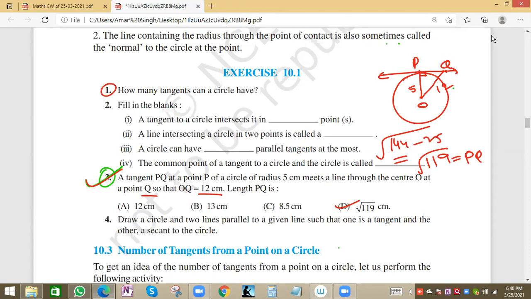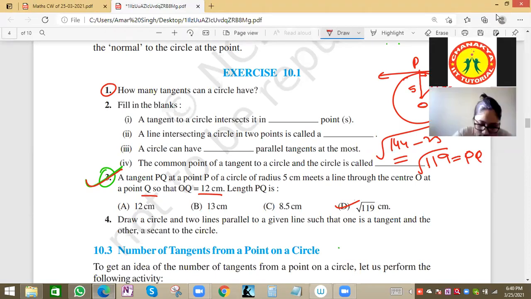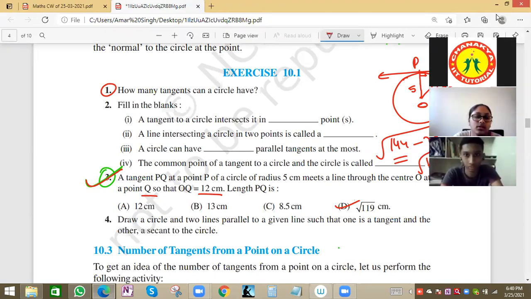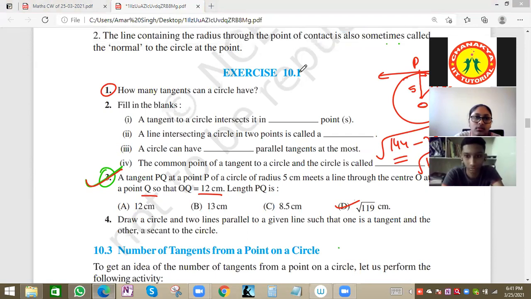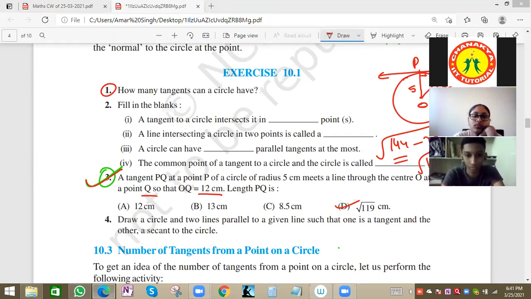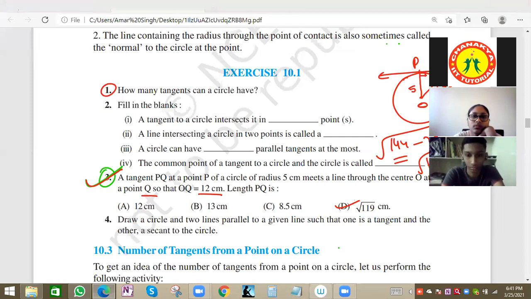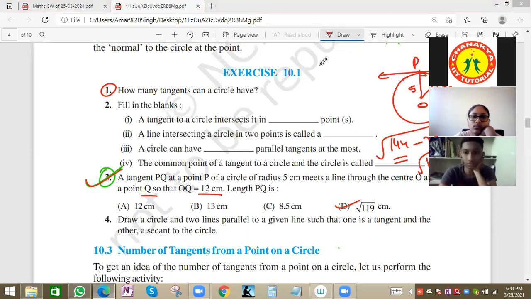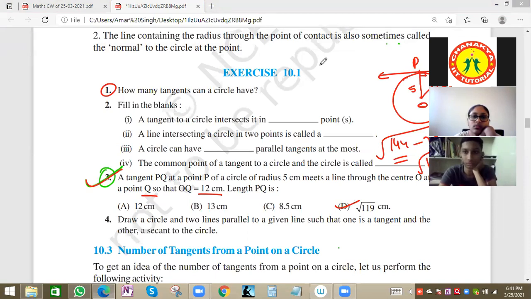How many tangents can a circle have? What is the answer? Infinite. Okay, Navneet is saying infinite. Any other answer, or are all of you agreeing with Navneet? How many tangents can a circle have? We have to see the maximum number of tangents for a given circle. How many tangents can we draw? But at a specific point, one tangent can be drawn. Right, Navneet?